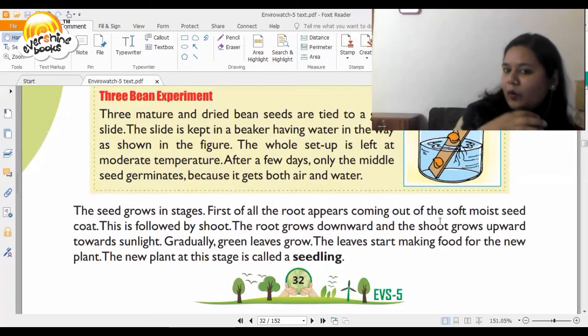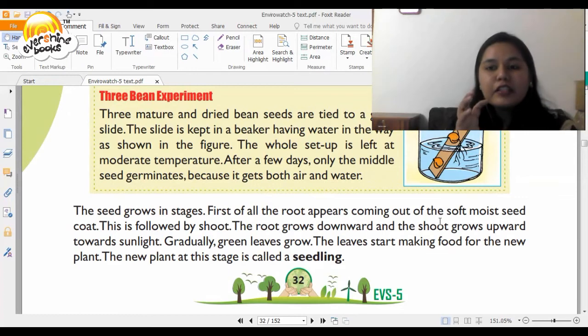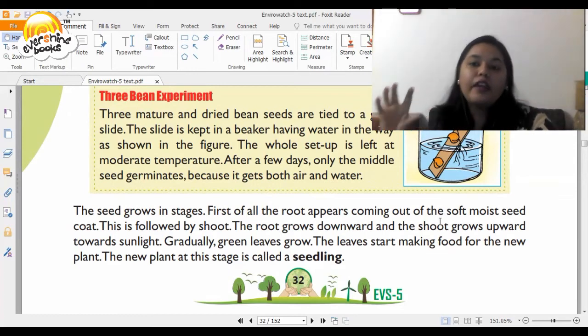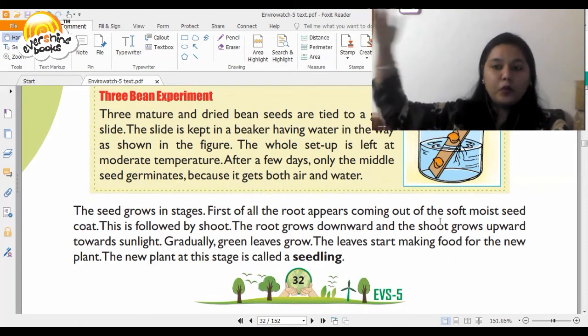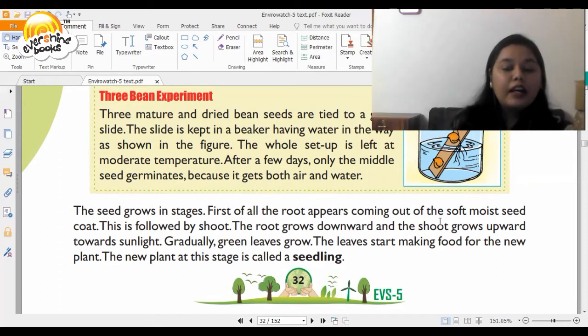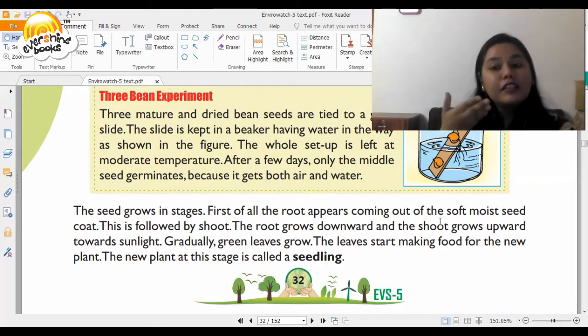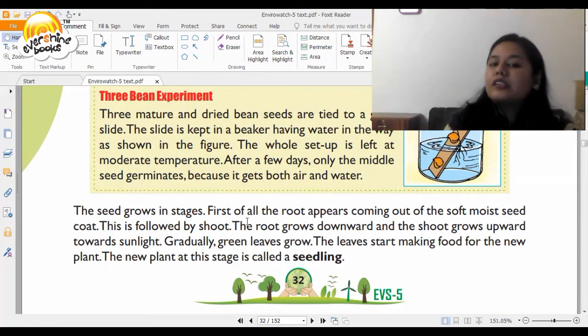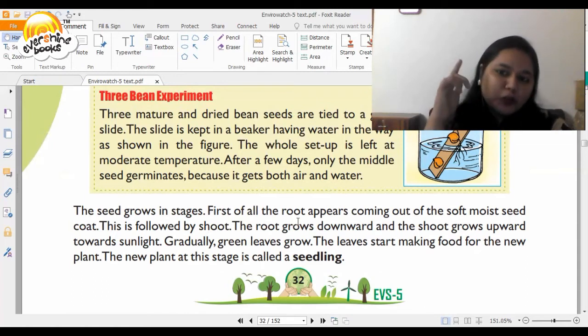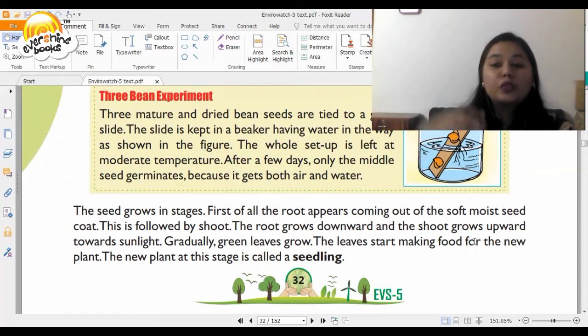So just like when we were born as a newborn baby, then infant, then we grew into a young boy, and then we become adolescent, then we enter our teens and go beyond our teenage, and then we become adults. So just like this, a plant also has certain stages of growth. What are these? The seed grows into stages. First of all, the root appears coming out of the soft, moist seed coat. This is followed by the shoot. So root, shoot. The root grows downward and the shoot grows upward.